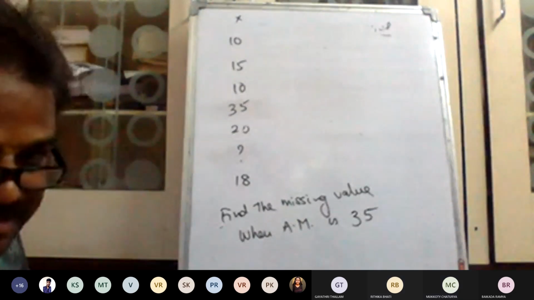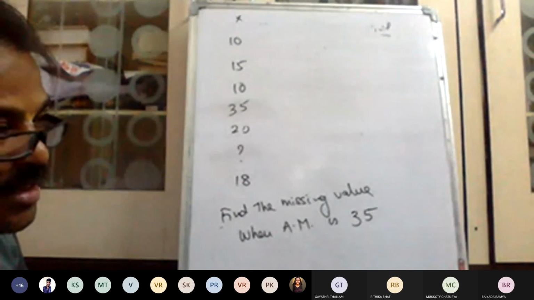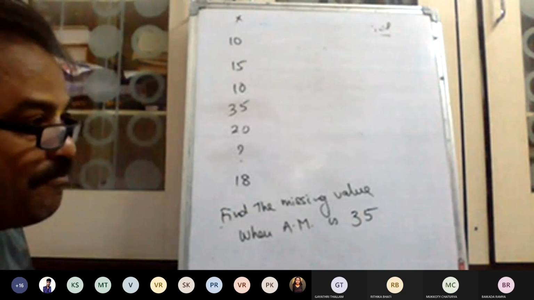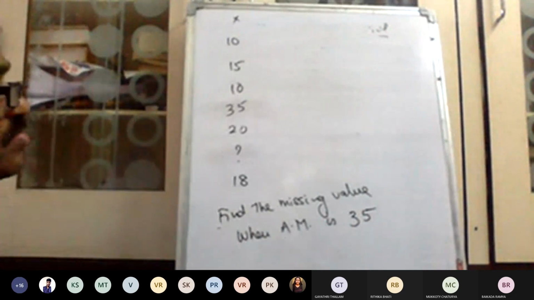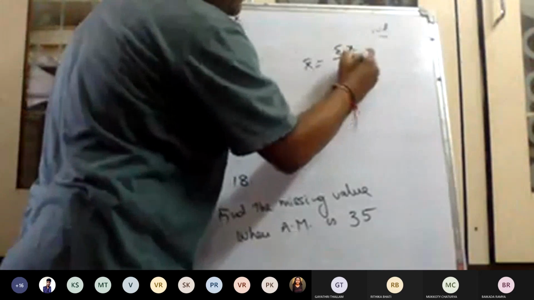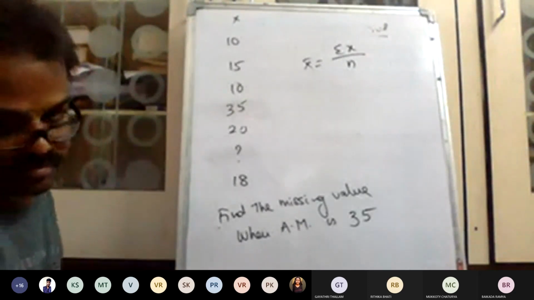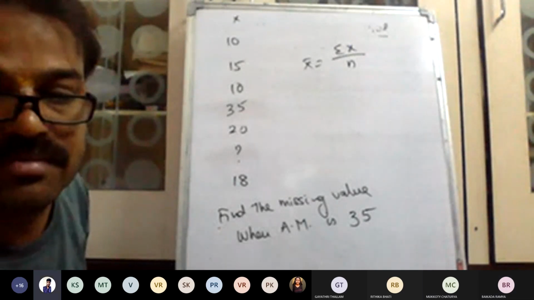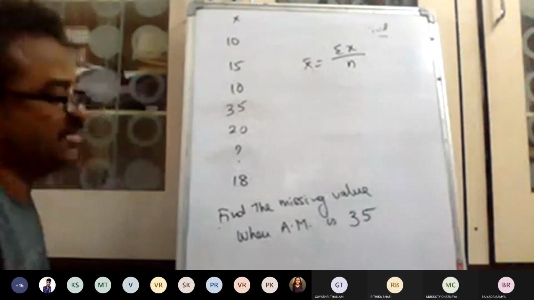Yes, sir. So the difference between the previous problem and this problem is that in the previous problem, all the values of the variables are given and you are required to find the arithmetic mean. But here, your answer, the arithmetic mean, is given. What is the missing value? You know arithmetic mean is equal to sigma x divided by n. Correct, or is the formula wrong? This formula, yes sir, it's correct. Which series is this? Individual series. Very good. It is an individual series.